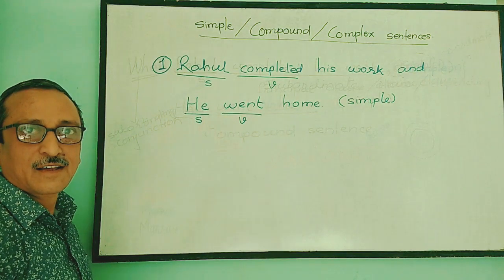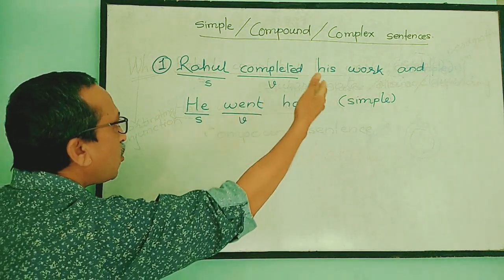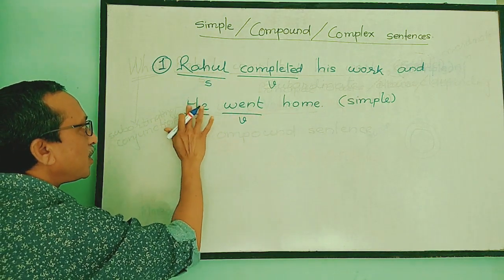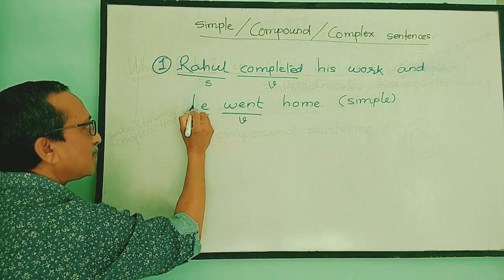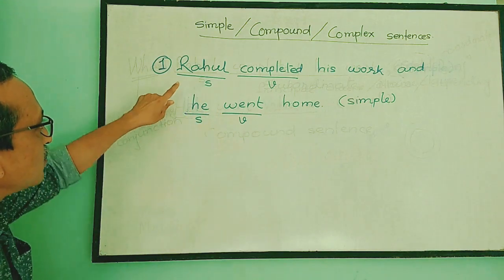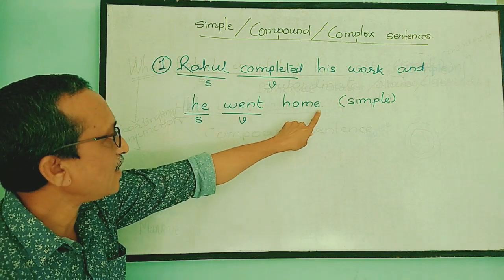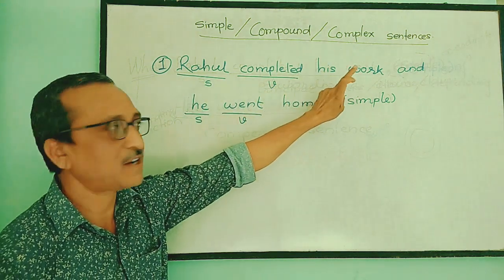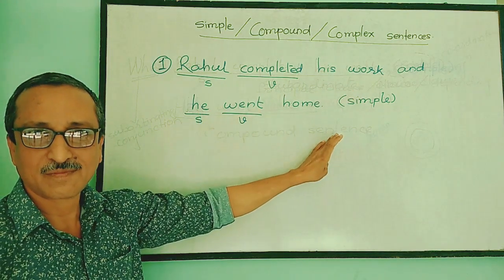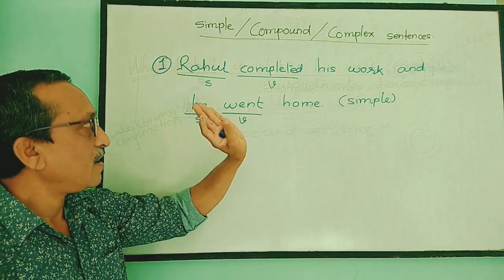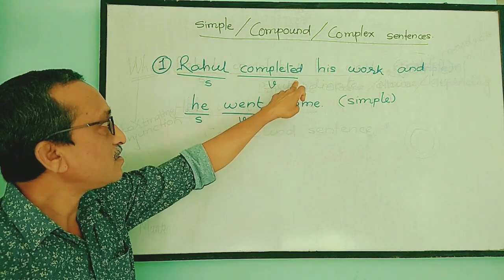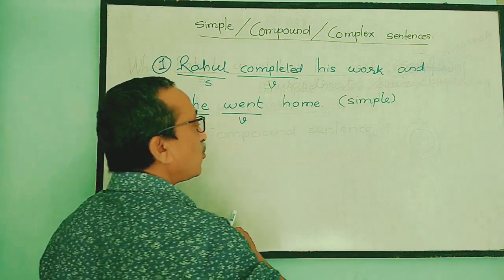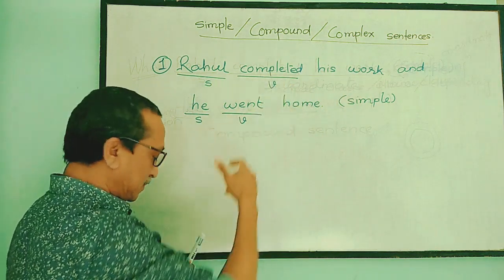and he went home. Now because this sentence has become part of the whole sentence, this will not be a capital letter, this will be small. Now the sentence starts from Rahul and ends at the full stop here. The whole sentence is: Rahul completed his work and he went home. Okay. Now each part is like a simple sentence, but the sentence doesn't end here. Therefore, there are two simple sentences, we can say.